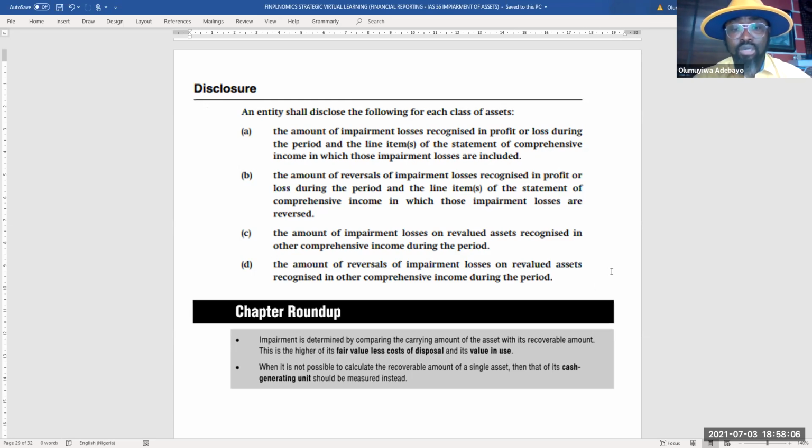Lastly, when it is not possible or practicable to calculate recoverable amount for a single asset, then such assets will have to be subjected to impairment assessment on the basis of cash generating units. And practical examples of such include goodwill and corporate assets. That is all for our extensive discussion on IAS 36, impairment of assets.